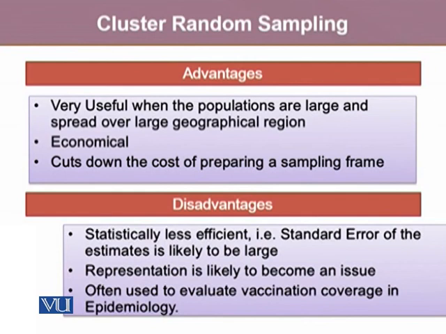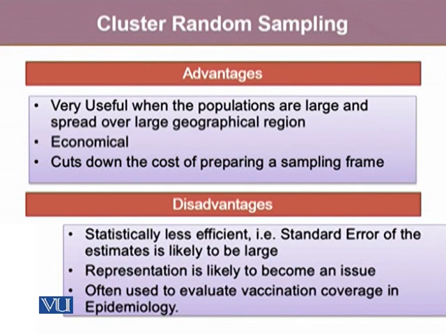Representation is likely to become an issue, because people coming from the same race, same economic background, or similar characteristics live together. So sometimes it's really hard to find the whole lot of diversity that one may want to capture while conducting the sampling methodology.